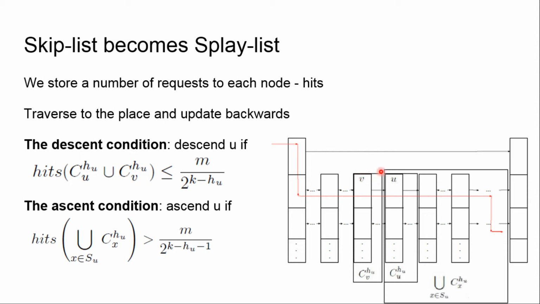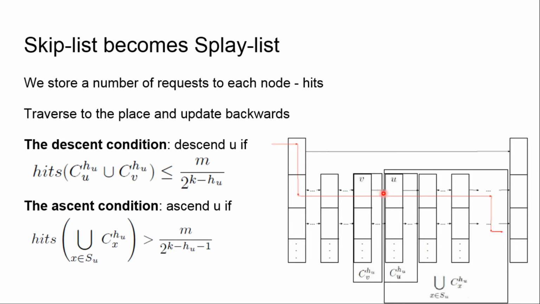So consider v. C_v^h is a subtree of v on level h. It is the elements that belong to this rectangle, or to be more formal, which are between v and u, but on the first level. So everything in this rectangle. With u the same, C_u^h is a subtree of u at level h, which contains all the elements that belong to the first level between u and its neighbor.